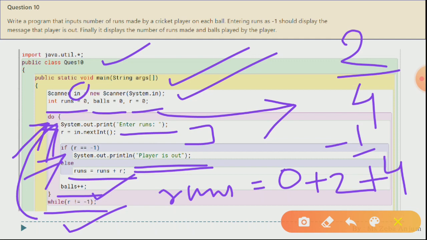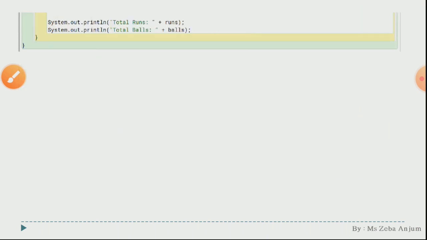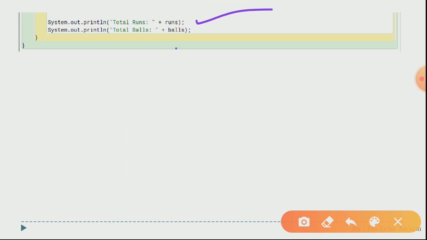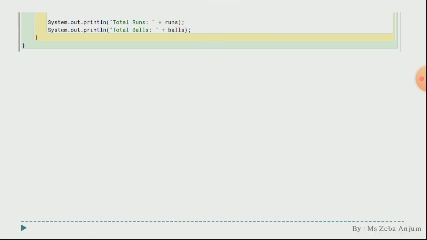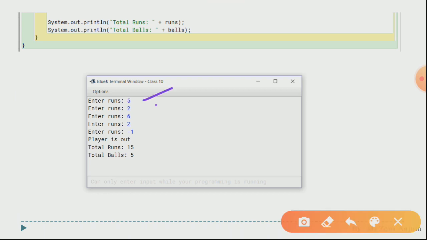Okay, now you are having the total runs made in the runs variable and the total balls that you have played in this variable. Okay, now see what we are going to do. We just have to print out both the things on the screen. So total runs are here, total balls are over here. Okay, now see the output. Enter run 5 2 6 2, and at the last when you entered -1, then you have got "player is out" and total runs and total number of balls over here. Okay, I hope the code is clear.